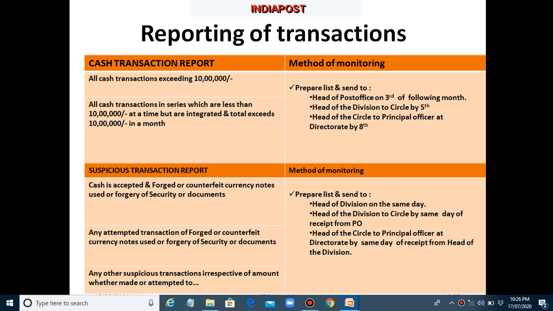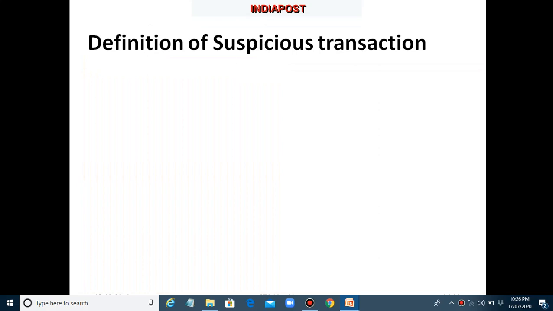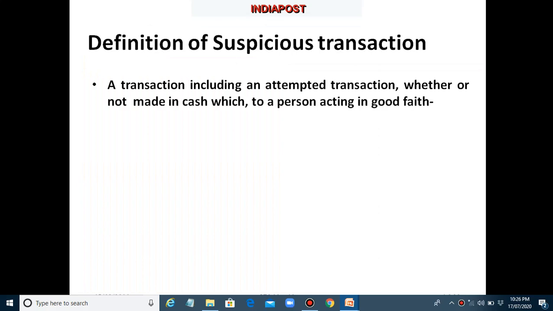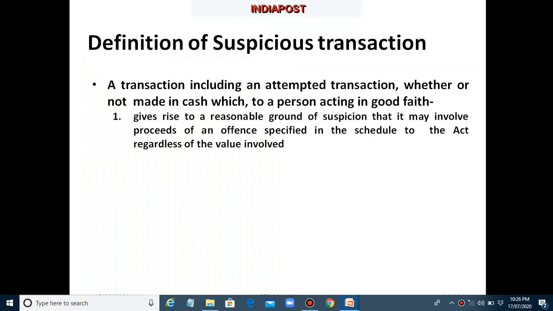Now let us see the definition for suspicious transaction report. A transaction including an attempted transaction, whether or not made in cash, which to a person acting in good faith gives rise to reasonable ground of suspicion that it may involve proceeds of offence specified in schedule to the Act, regardless of the value involved. If a head of the post office feels that there is something suspicious in the transaction involved, he can very well include it in STR.